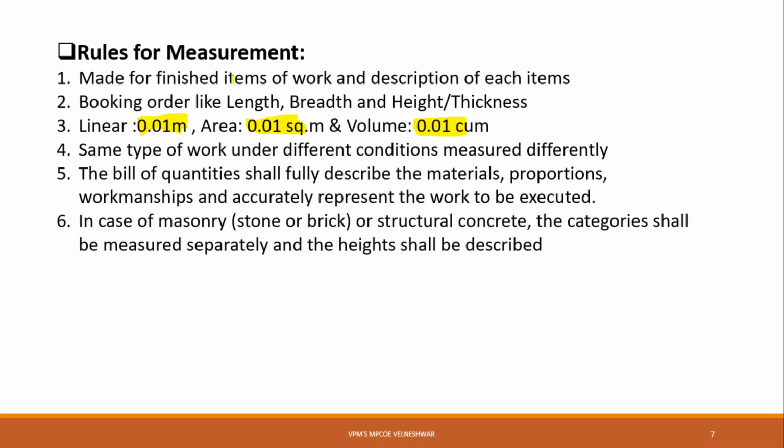Now the fifth point is that the bill of quantities shall fully describe the materials, proportions, workmanship and accurately represent the work to be executed. First the material, then proportions of those materials, then workmanship required for that item, and accurately represent the work to be executed.